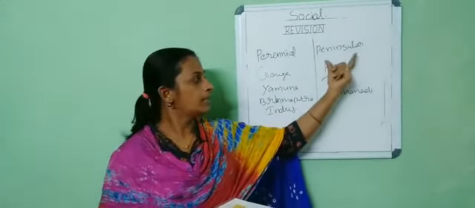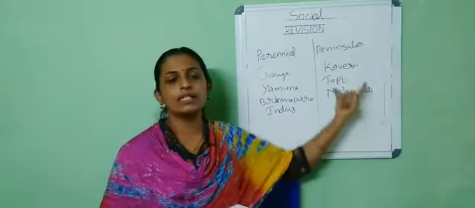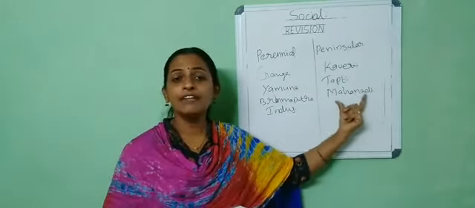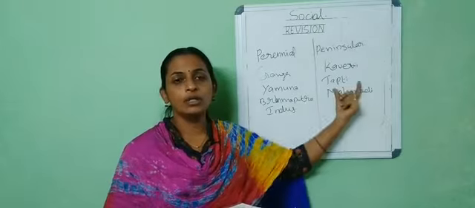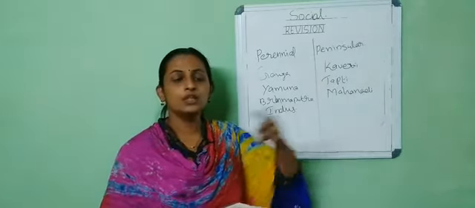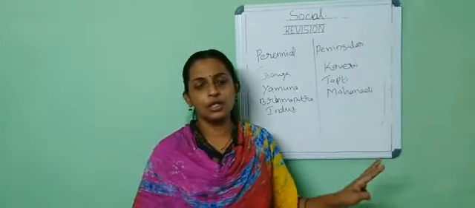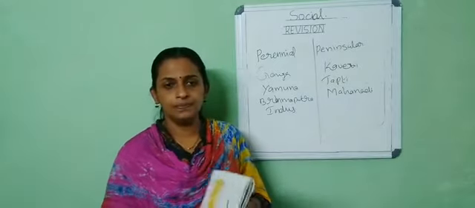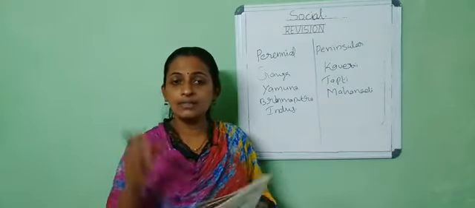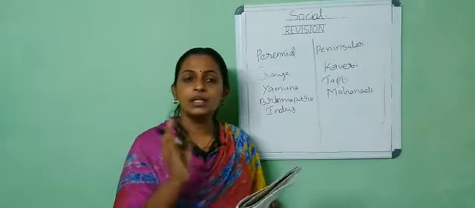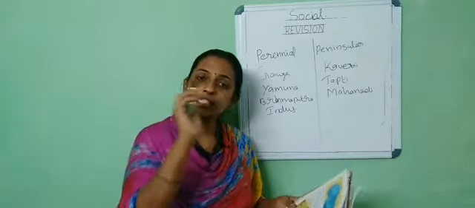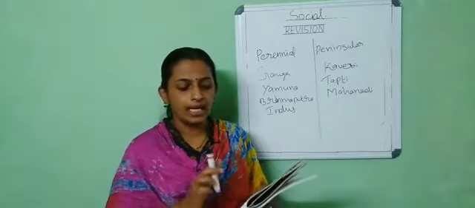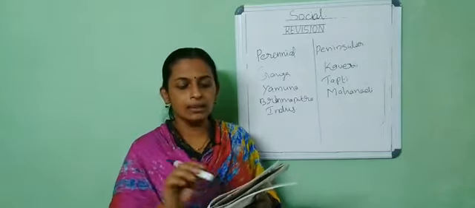Why can we call these rivers peninsular rivers? Because these peninsular rivers are rain-fed rivers. Means these rivers depend upon rainwater, and there is no continuous flow of water throughout the year. Okay, and which is the largest region in India? Don't say Rajasthan. The largest state is Rajasthan, and the largest region is the Southern Plateau.